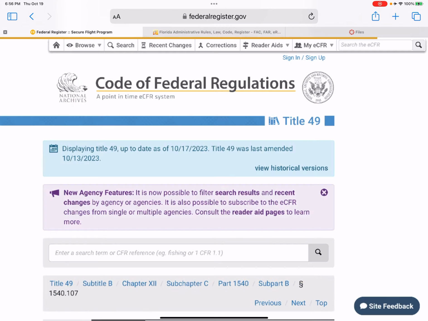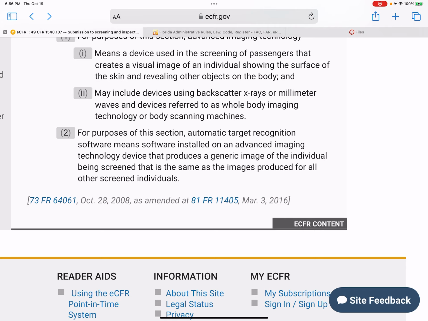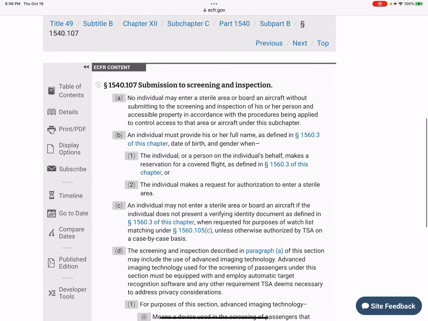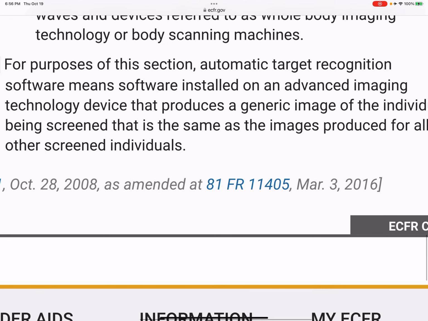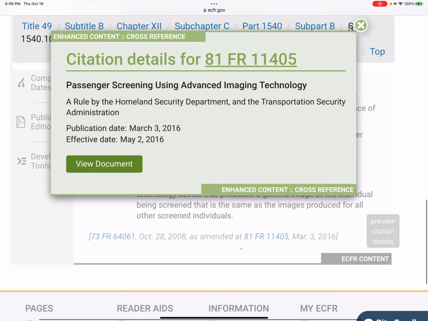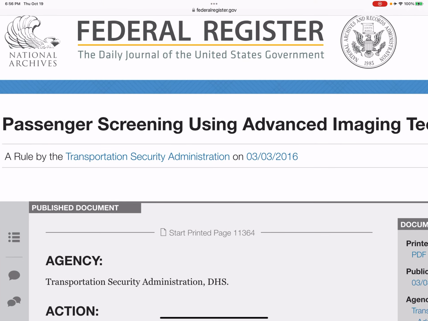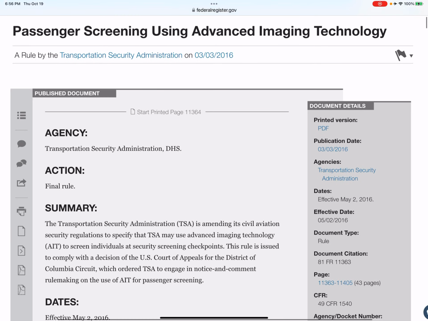So I'm going to go back here. I'm going to go back. We're back to our eCFR, right? So you can see this is just what was at the bottom of that reg, right? From the Federal Register. It was amended, 81 Federal Register 11405 on March 3rd, 2016. Open it up. View the document. This is the name of the amendment, the amending regulation, passenger screening using advanced imaging technology.